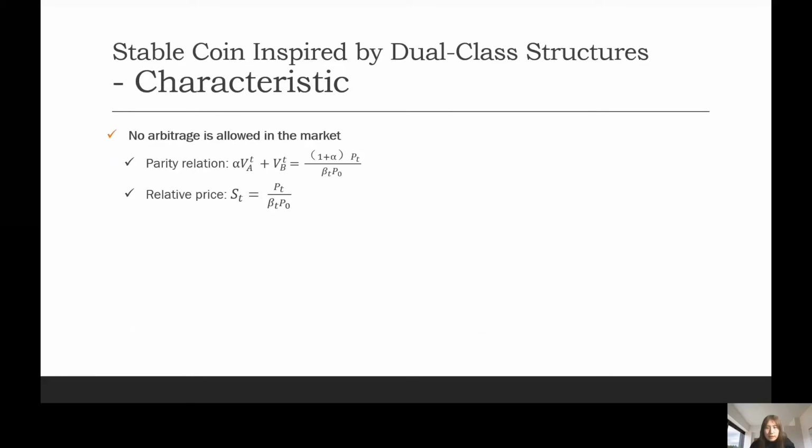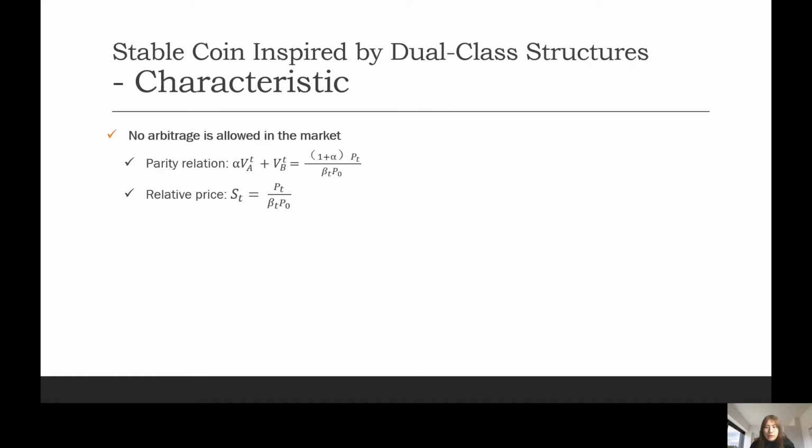In the design of the product, we ensure that no arbitrage is allowed in the market where the smart contract rules will be applied. Since the price of ETH will fluctuate, to ensure there's no arbitrage, the following parity relation must hold at all times. For easier reference, the relative price S_T is introduced. When alpha is equal to 1, the sum of the coin A and B's net asset value shall equal 2 times the relative price.